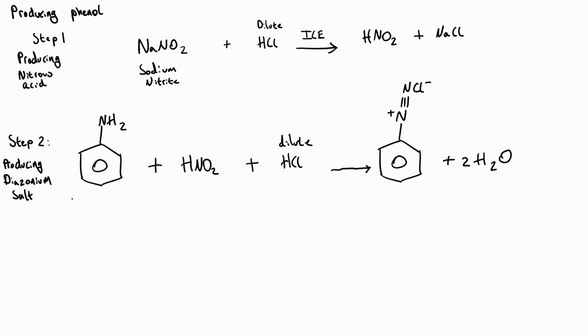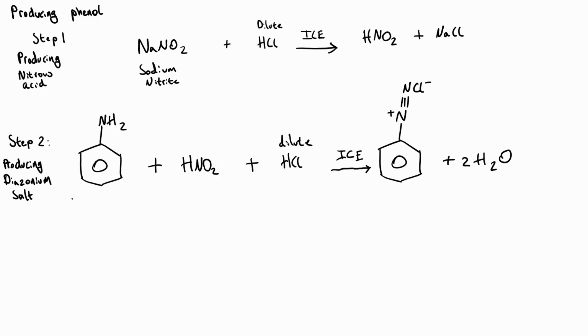Now, overall, we do this reaction again in the presence of ice, because that's going to lower the temperature below 5 degrees, and in doing so we prevent any unnecessary thermal decomposition of nitrous acid, and will also prevent any decomposition of the diazonium salt, which is unwanted right now.